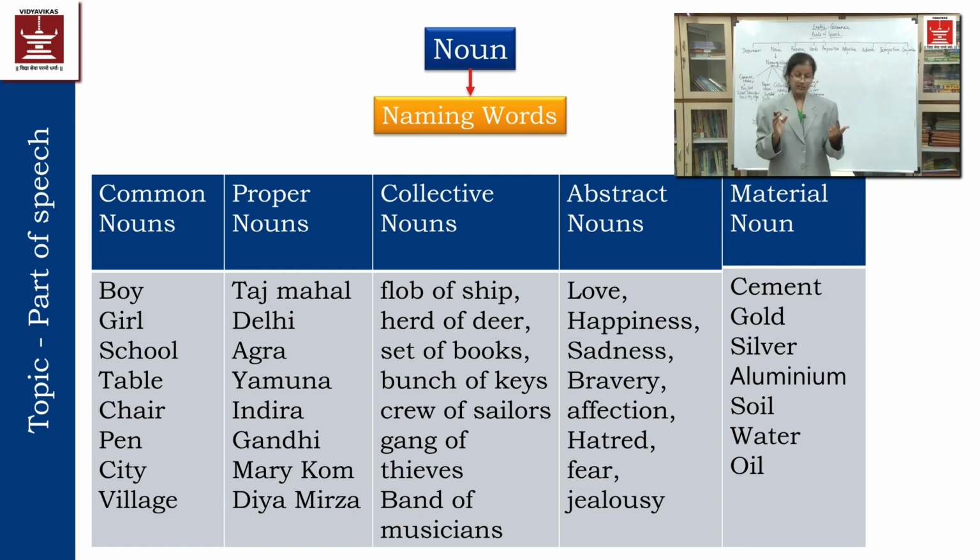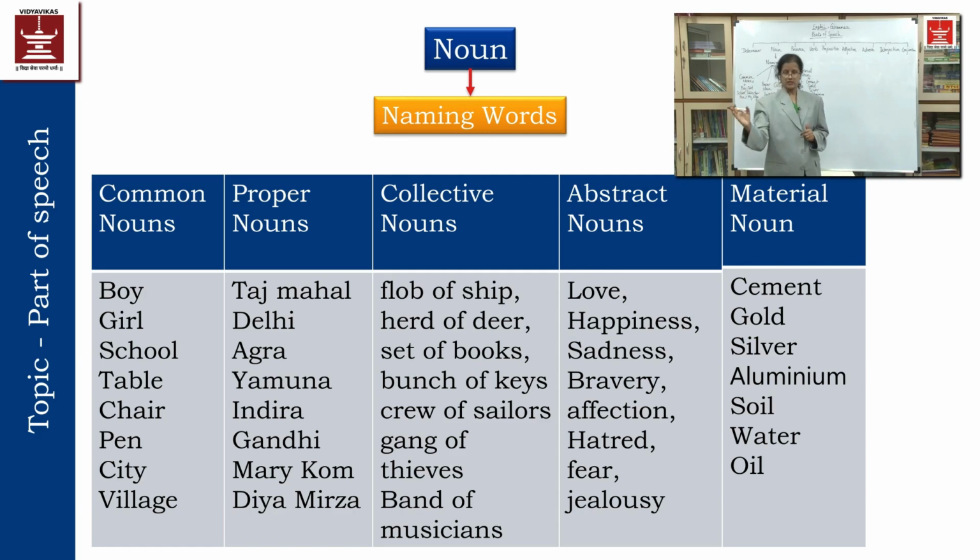Then gender also is there. Many differentiations are there in gender. Bitch, dog. Then ox, cow. Then tiger, tigress.